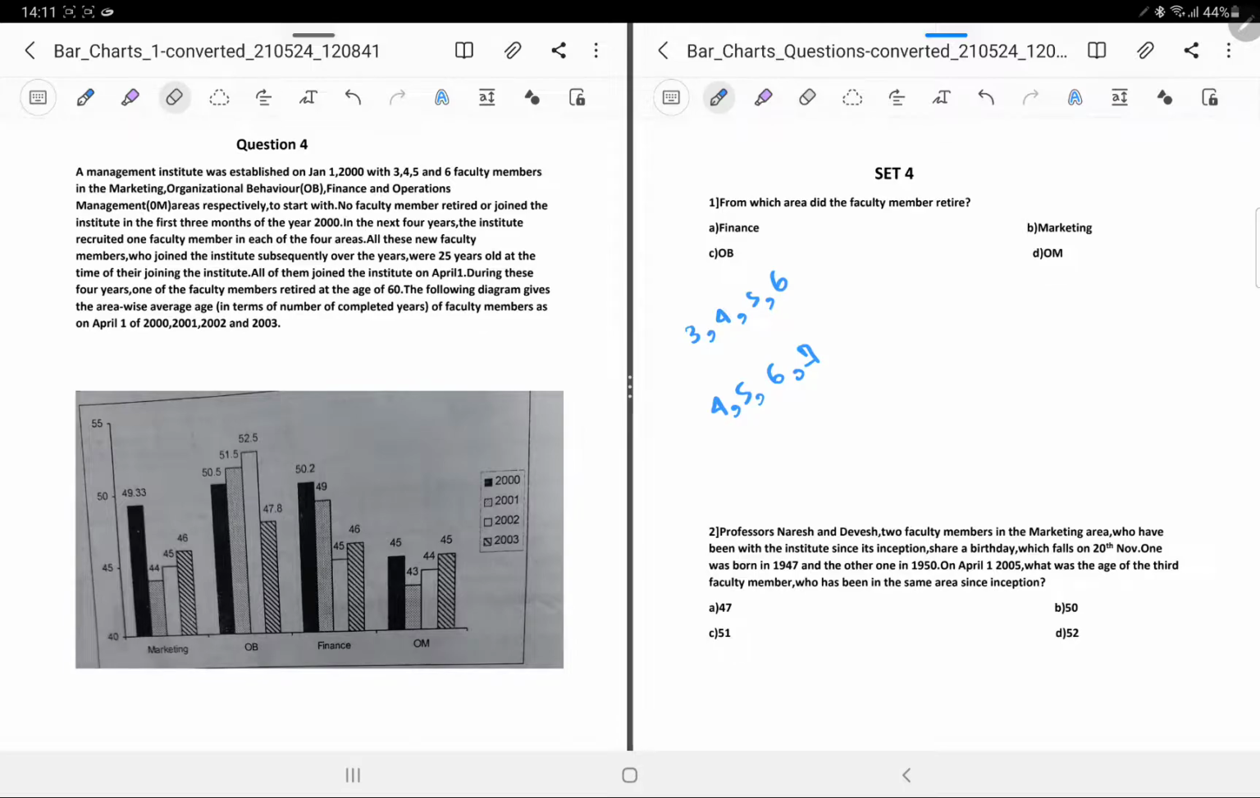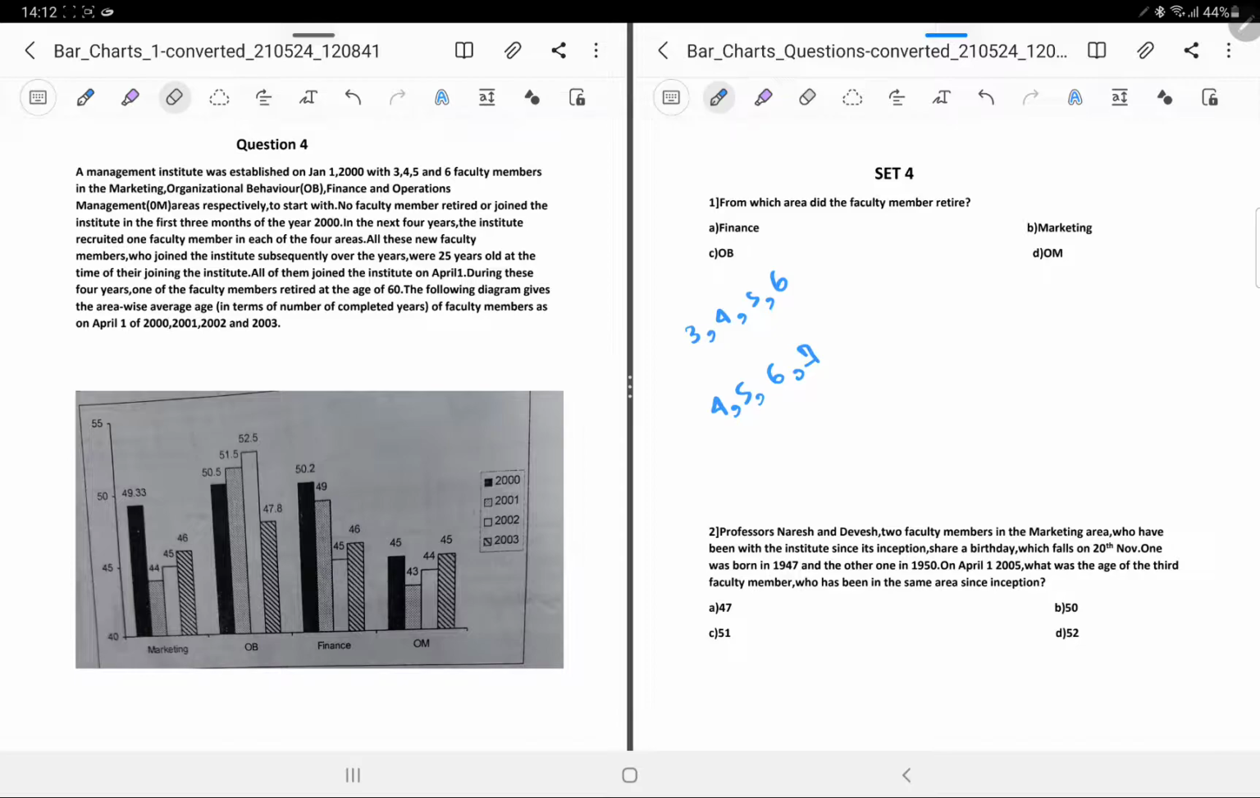All the new faculty members who joined the institute subsequently over the years were 25 years old at the time of joining the institute. All of them joined the institute on April 1. So April 1 is basically the start point, April 1, 2000. During these 4 years, one of the faculty members retired at the age of 60.